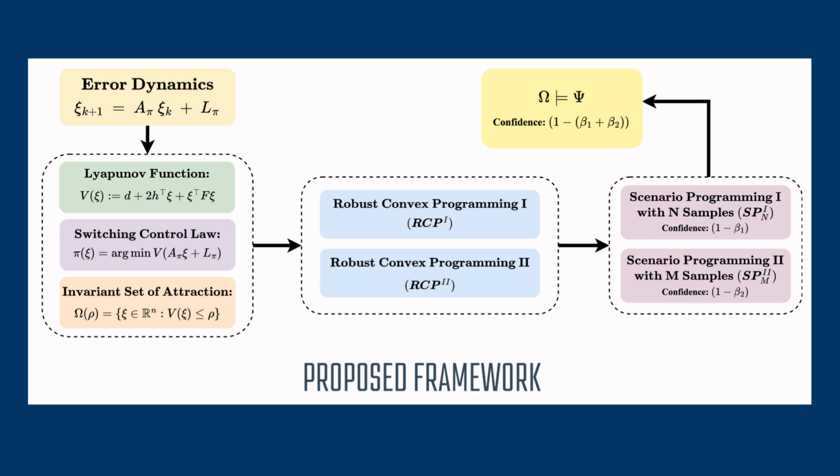To address the proposed RCPs, we can use the data-driven wait-and-judge scenario approach proposed by Campi and Garatti in 2018. In this method, RCP1 and RCP2 can be effectively solved with a specified level of confidence by taking random samples, n and m samples respectively, from the uncertain variables. Following the wait-and-judge paradigm, we have Theorem 8, which describes how to compute robustness levels with a certain confidence by identifying the number of support scenarios. Based on this theorem, the confidence level that omega satisfies specification psi is 1 minus beta1 plus beta2.